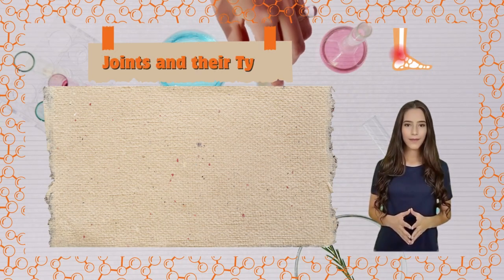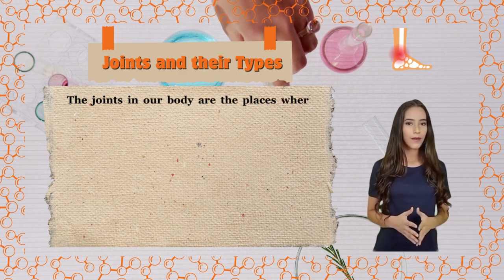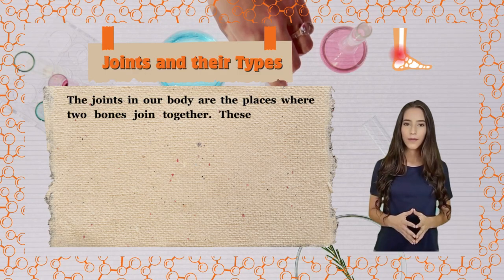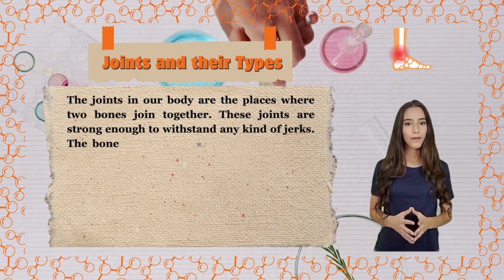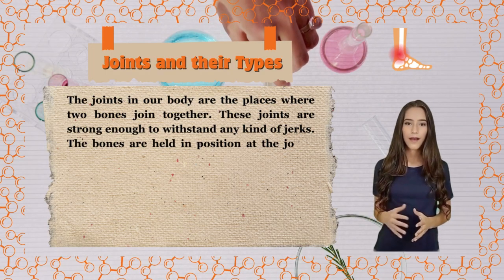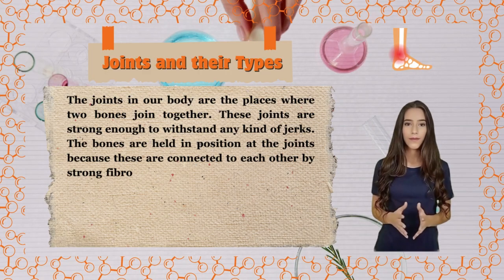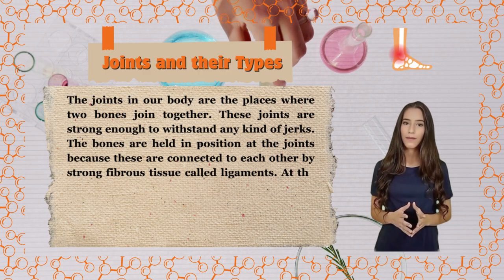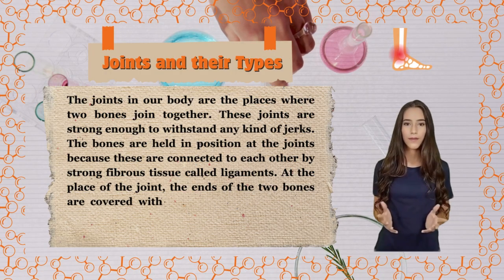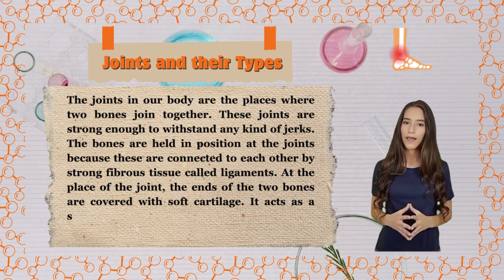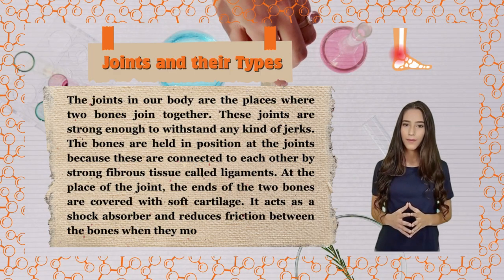Joints and their types. The joints in our body are the places where 2 bones join together. These joints are strong enough to withstand any kind of jerks. The bones are held in position at the joints because these are connected to each other by strong fibrous tissue called ligaments. At the place of the joint, the ends of the 2 bones are covered with soft cartilage. It acts as a shock absorber and reduces friction between the bones when they move.